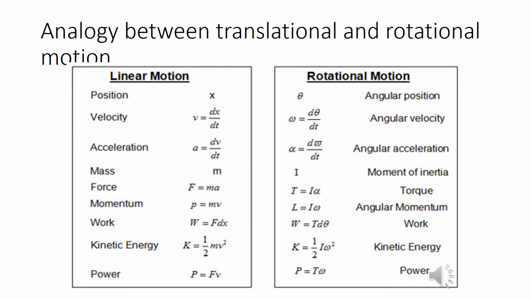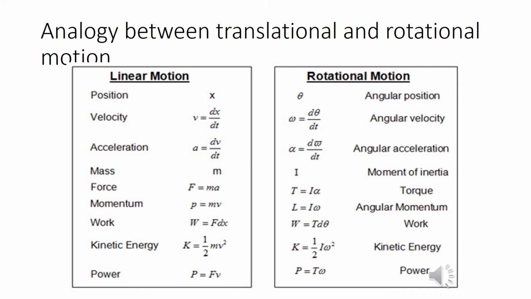Velocity is replaced by angular velocity, which is defined as the rate of change of angular displacement. Acceleration is defined as angular acceleration in rotational motion. Mass, a very important thing in linear motion, shows the analogy of moment of inertia I in rotational motion.